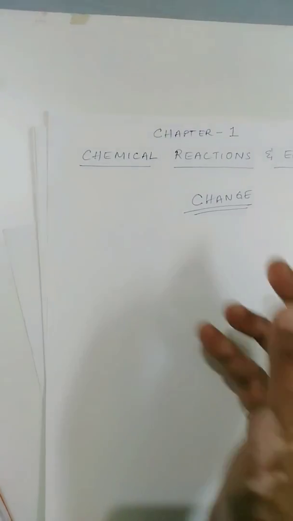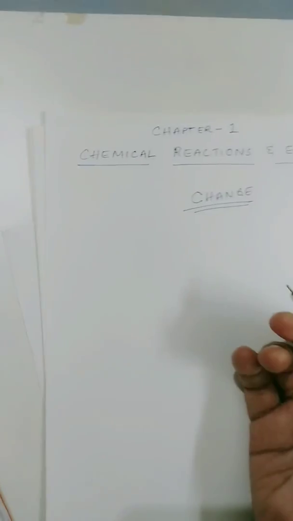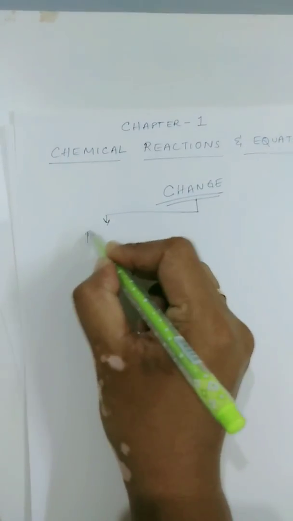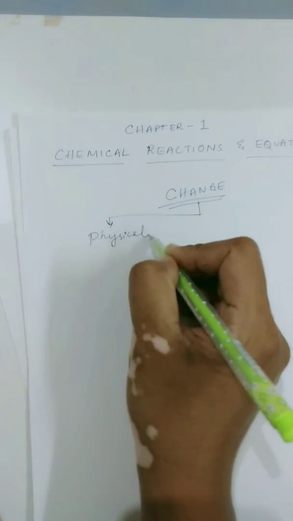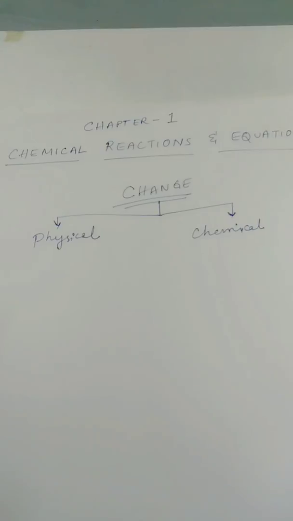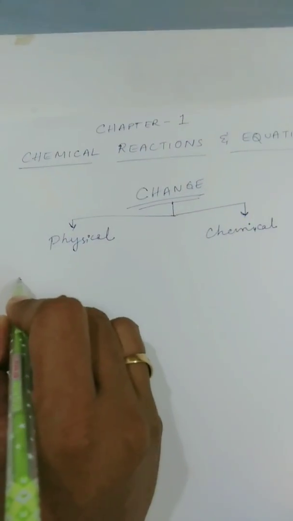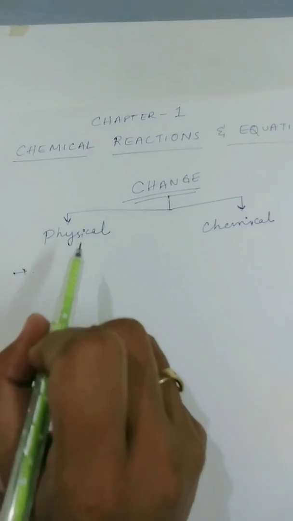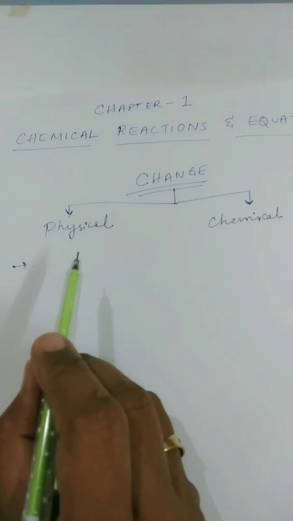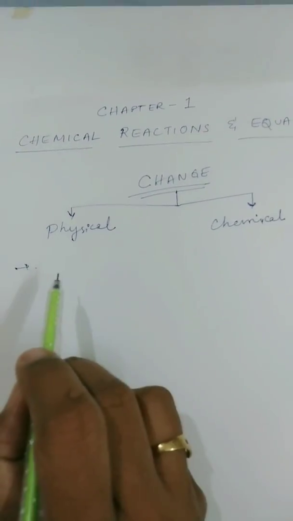Some of these changes are temporary and some are permanent. Based on this criteria, change is majorly classified into physical change and chemical change. As you know, physical changes are those changes which bring about a change in the physical properties of a substance.